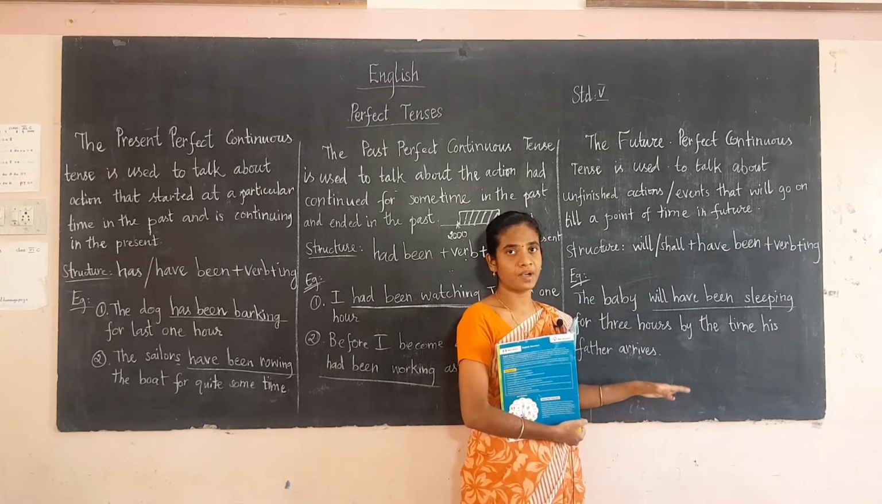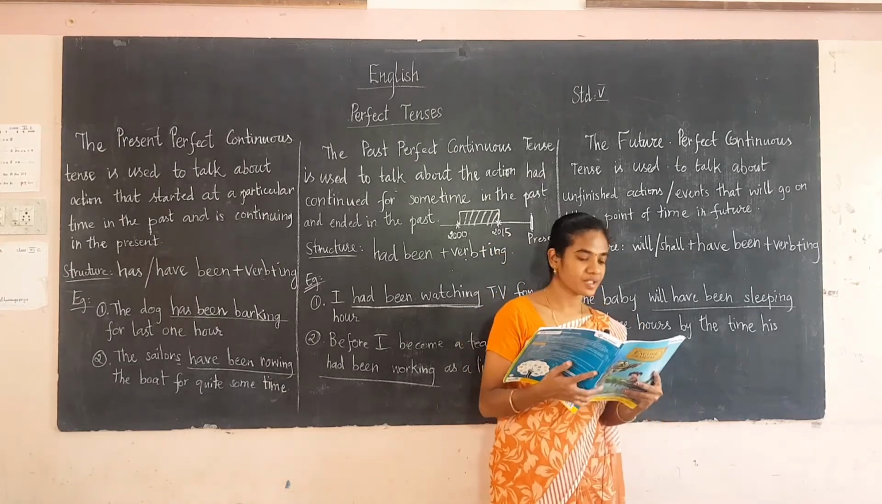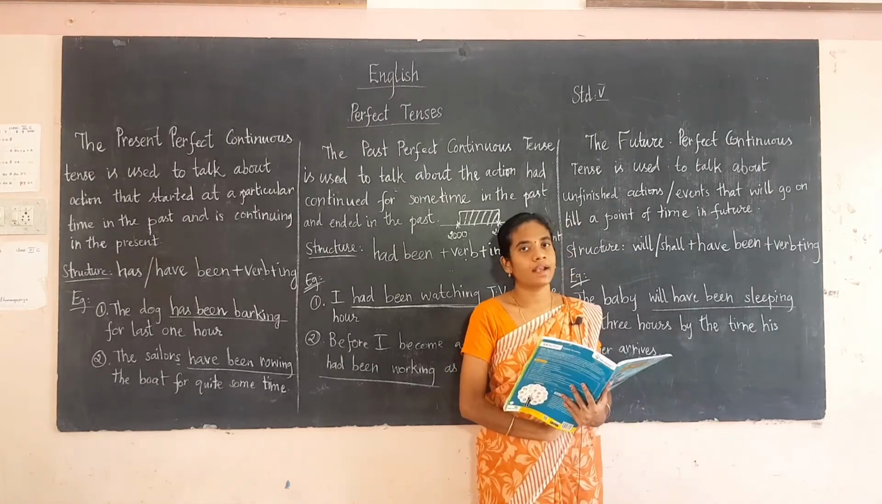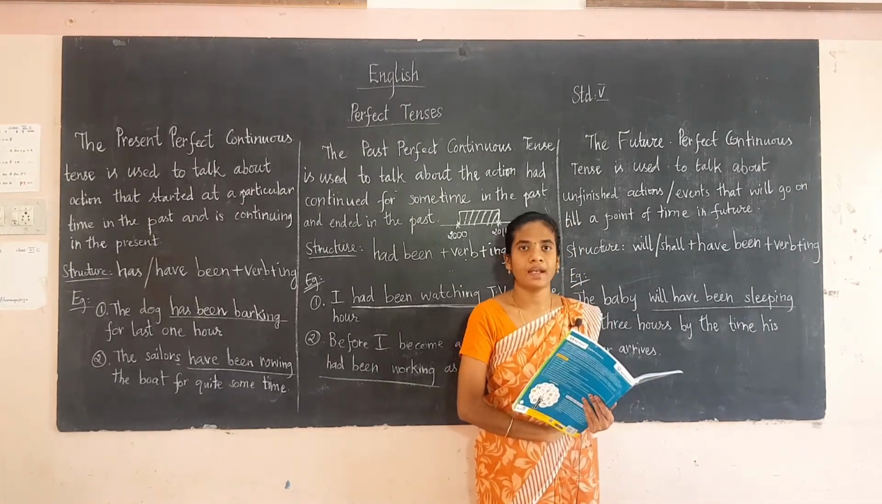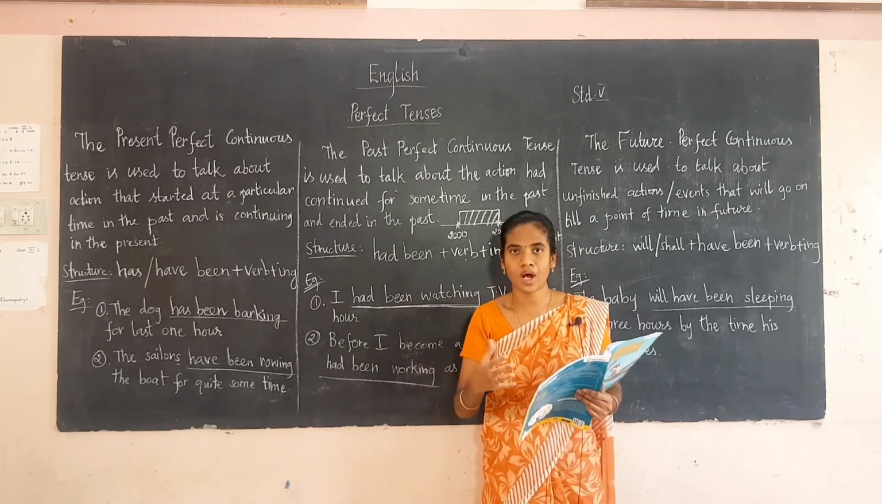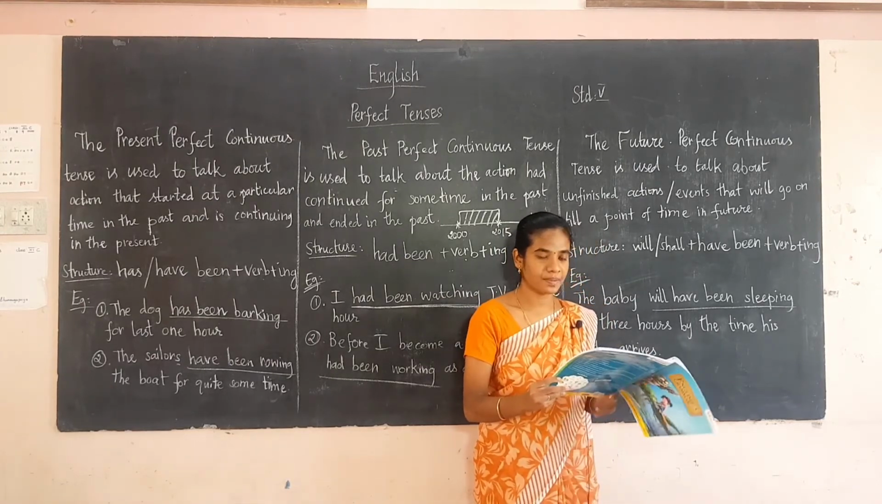So in English grammar we won't use this type of tense, but you have to know it. It has the action that has started in the past and continues to the present, and it will go on till a point of time in the future. In the future also it will go on till a point of time. Now see this example on page number 53.